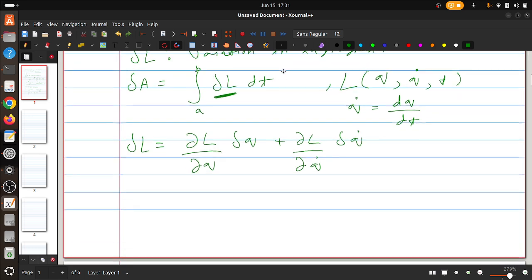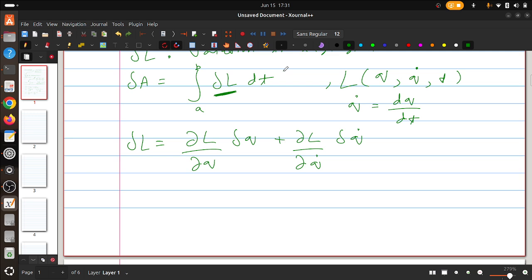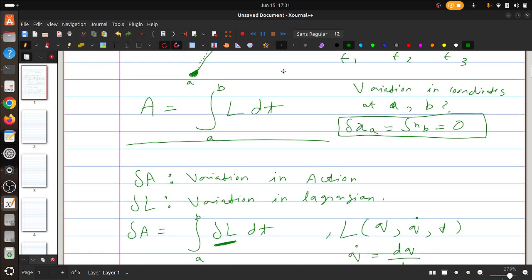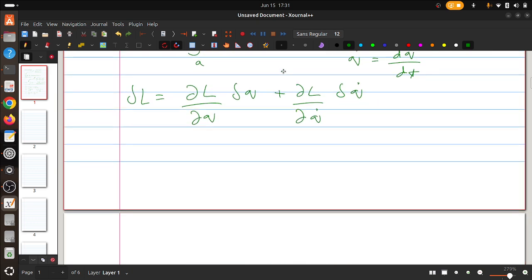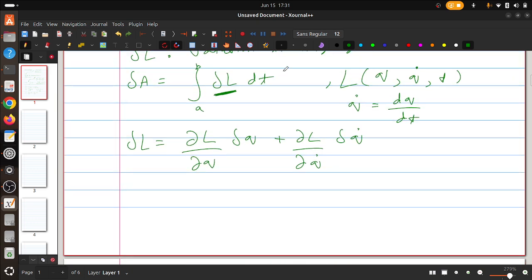T is the variable for integration here. So anyways, when we say that the trajectory is varying, we are anyways integrating over T. So in the variation of the Lagrangian, T is not varying. T is not a varying variable here. It is being integrated over. That's why there is no delta T here.